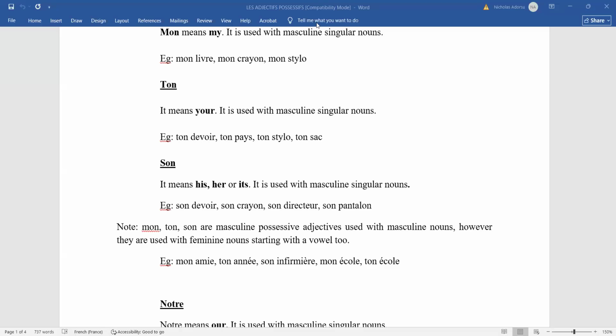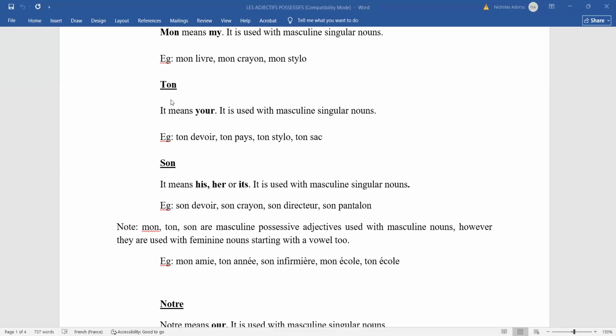I'm saying that we have seen mon, ton, son, and they are classified as masculine singular possessive adjectives. But there is another use of mon, ton, son. Apart from being used for masculine singular nouns, when we have a feminine singular noun that starts with a vowel, like ami, and we add an e to it, it becomes a feminine noun.